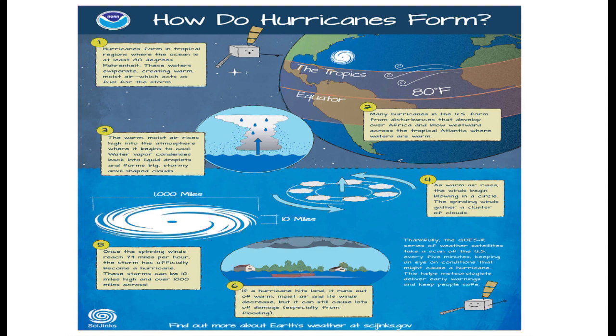Number five, once the spinning wind reaches 74 miles per hour, the storm has officially become a hurricane. These storms can be 10 miles high and over 1,000 miles across.